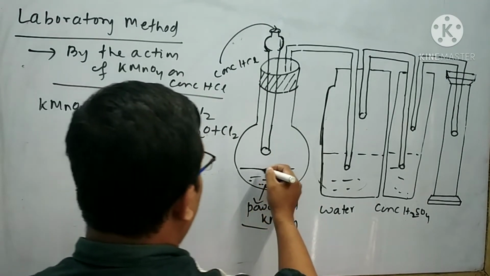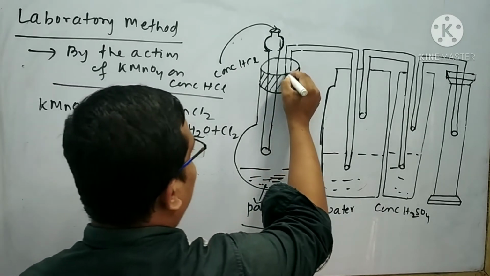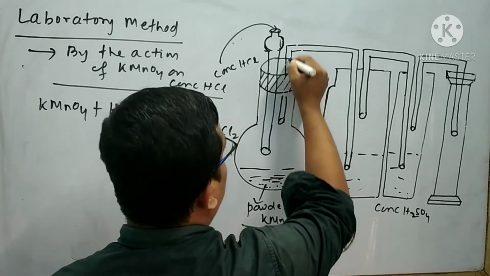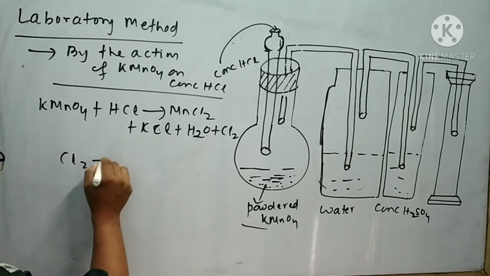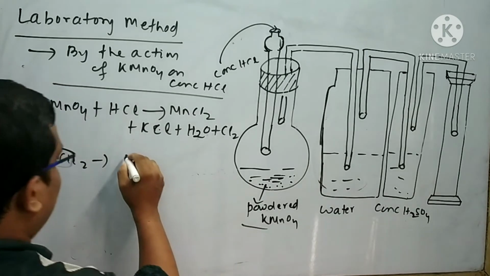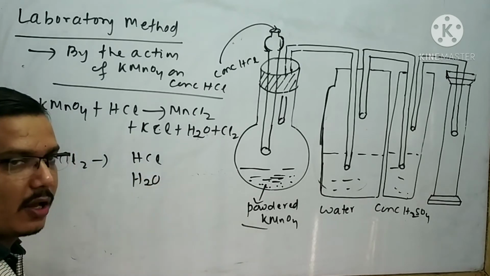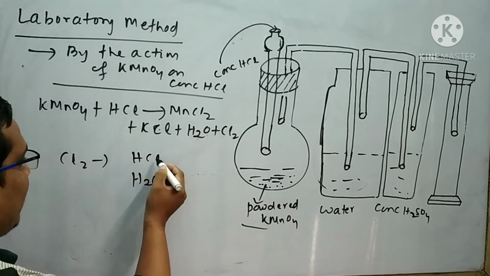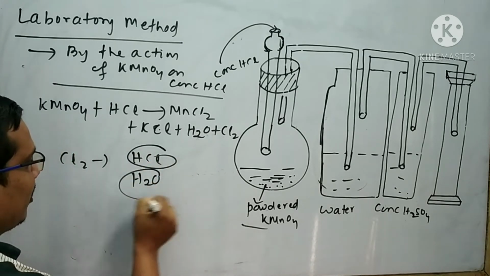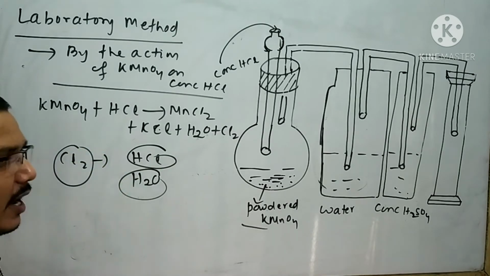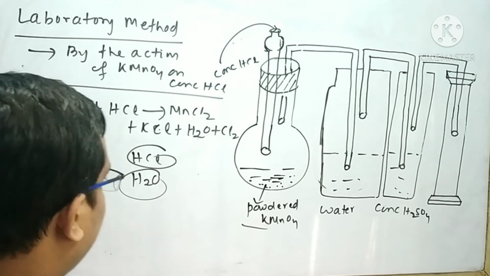Now water vapor and chlorine will be liberated by this tube. Chlorine contains some impurities like HCl and also water vapor. Our aim is to remove the impurities HCl and water from chlorine and to prepare pure and dry chlorine.